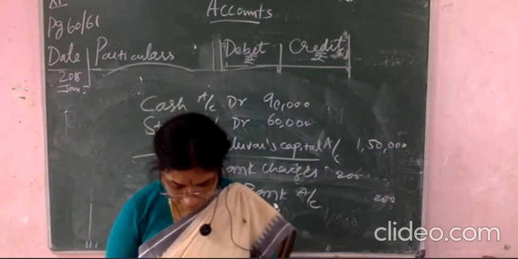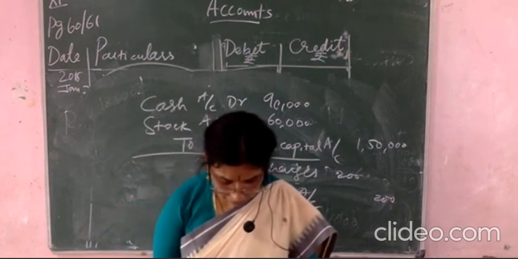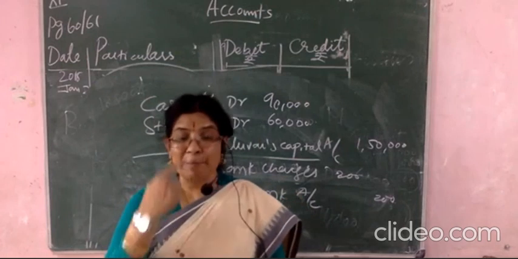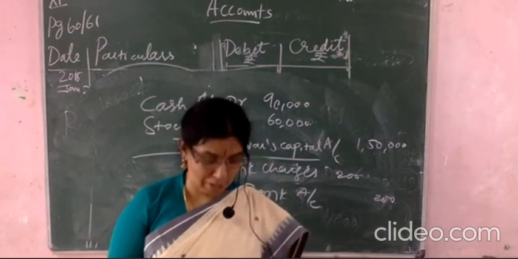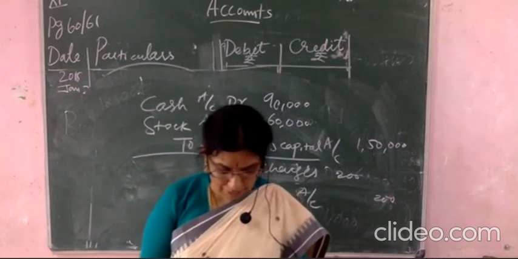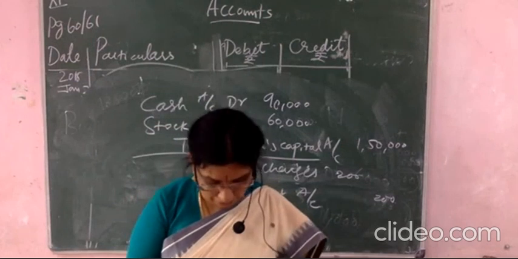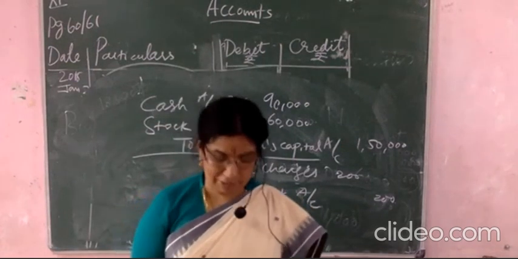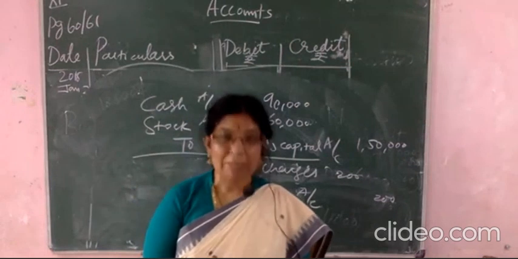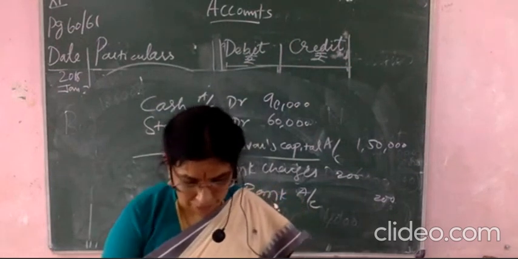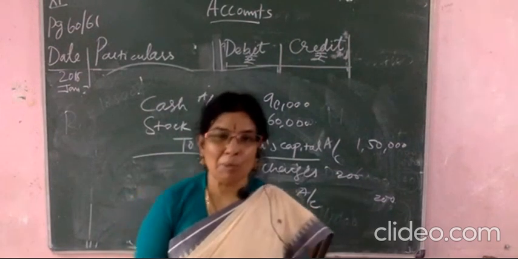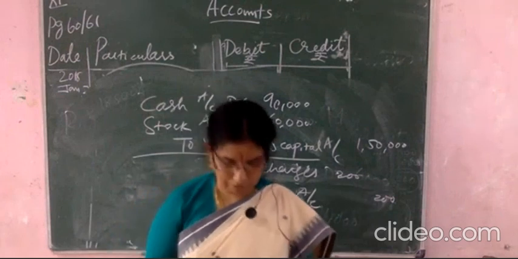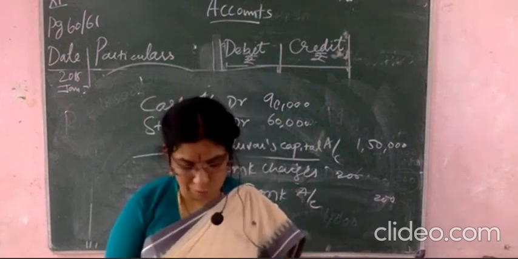You take the page number 50. Page number 50. I mentioned the page number also in the homework schedule. Okay. Steps in journalizing. You studied well already. Then also you have to revise this answer in page number 50. Steps in journalizing. All the 8 points are there. You will write it in short points. Okay. So this is your homework.